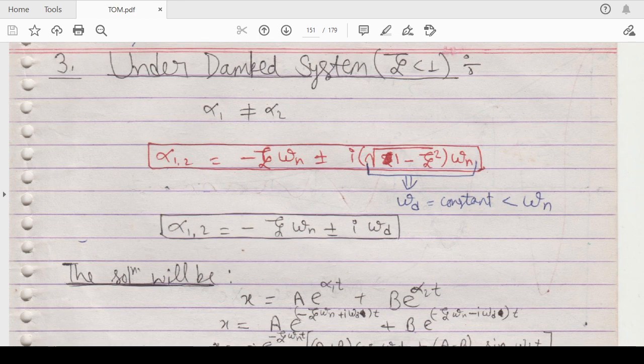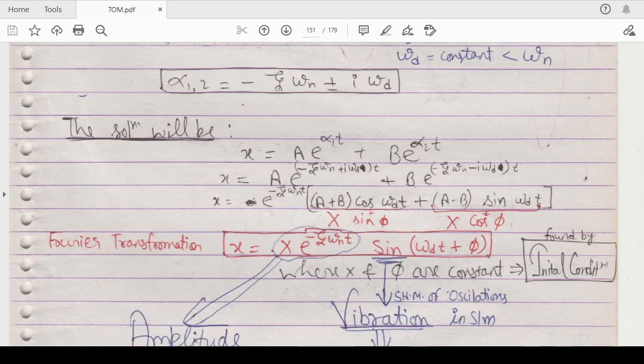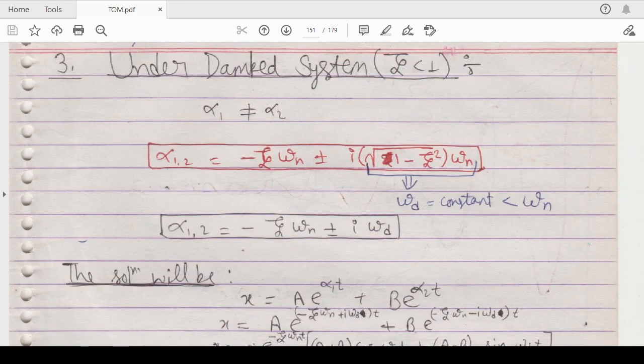Okay, and omega d will be constant and always less than omega n. Then your alpha 1 and alpha 2 will be equal to minus zeta omega n plus minus i omega d. Keep this in mind. Many times we just write omega d as under root 1 minus zeta square. No, this is under root 1 minus zeta square, whole bracket closed, then multiplied with omega n, then you will get the value of omega d. So during the numericals, do not make this mistake.